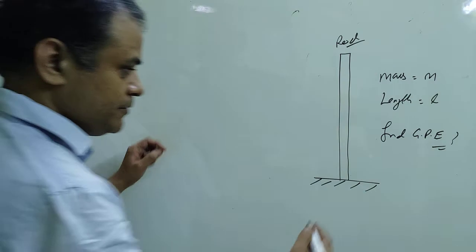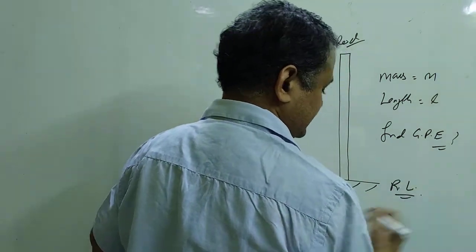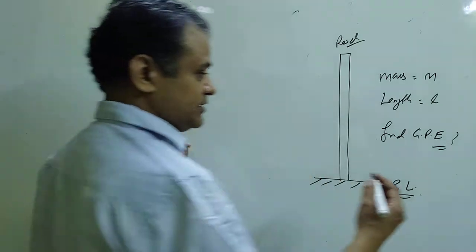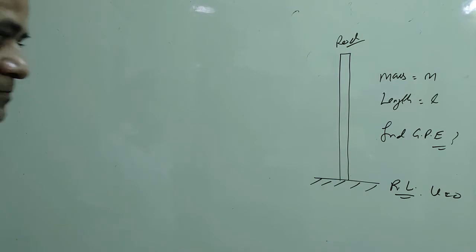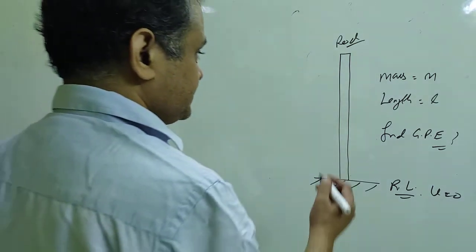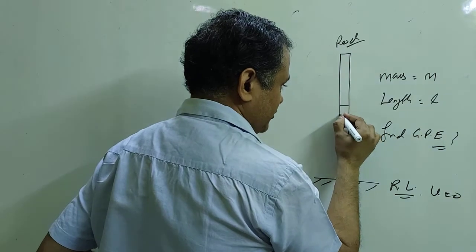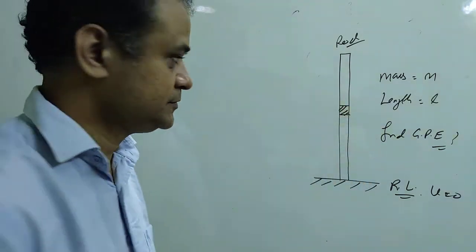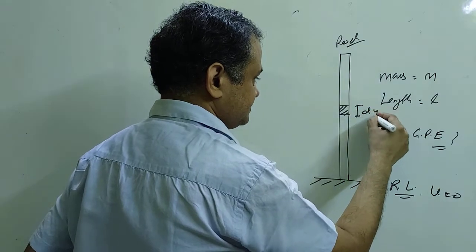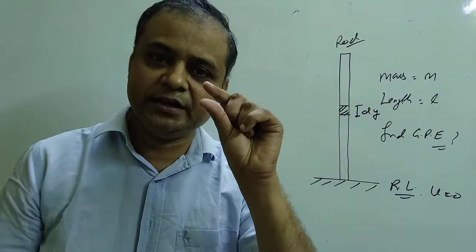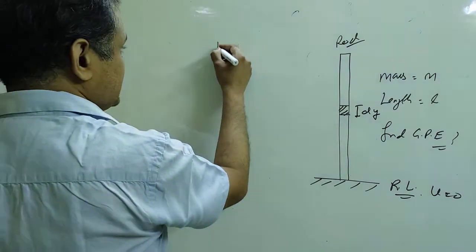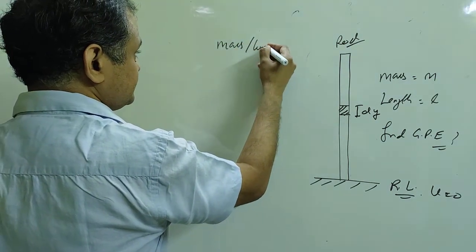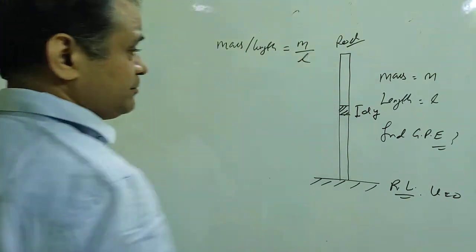In this question, we are assuming that this is the reference line. As I told you, reference line means where the potential energy is 0. You need to find the gravitational potential energy of the rod. Children, for that purpose, I take a small element on the rod of length dy. Dy is a very small length on the rod. Total mass of the rod is m. Total length is L. So mass per unit length is m by L.